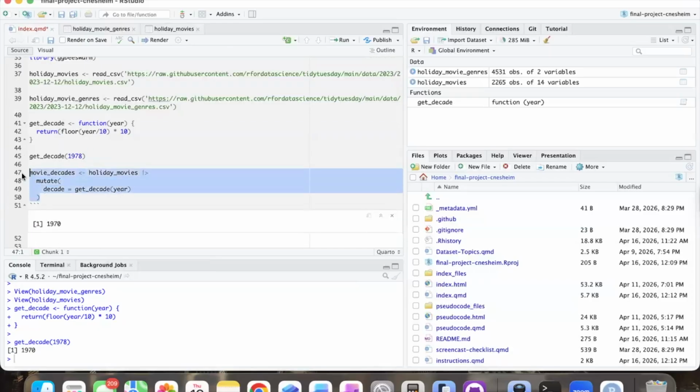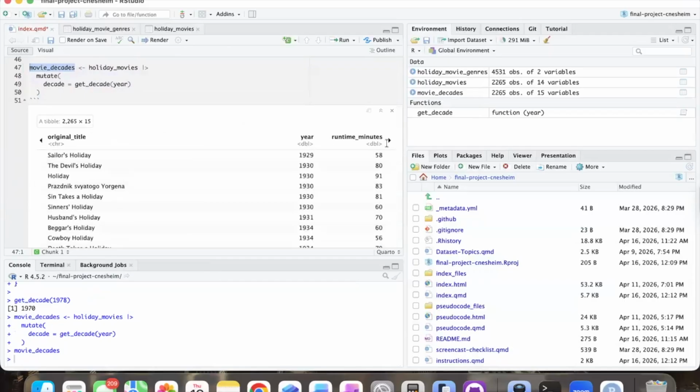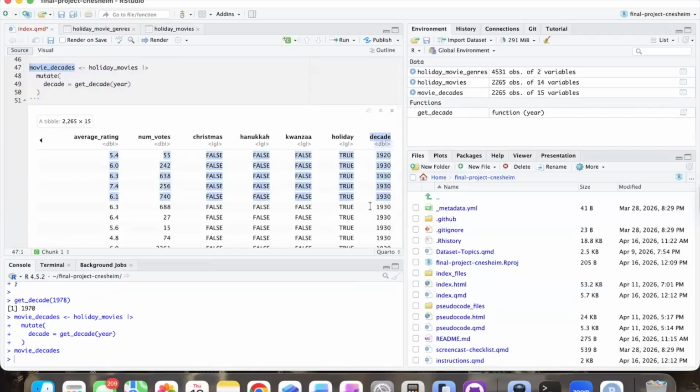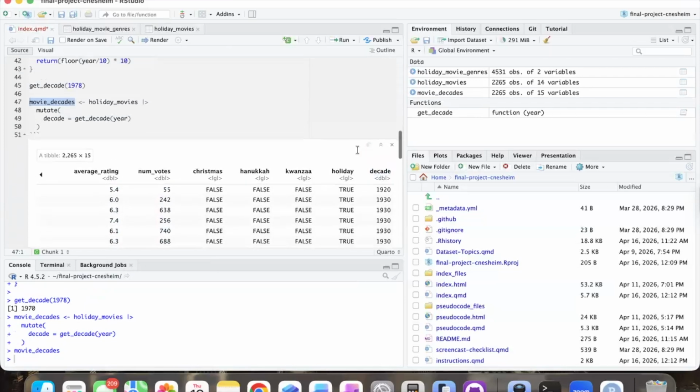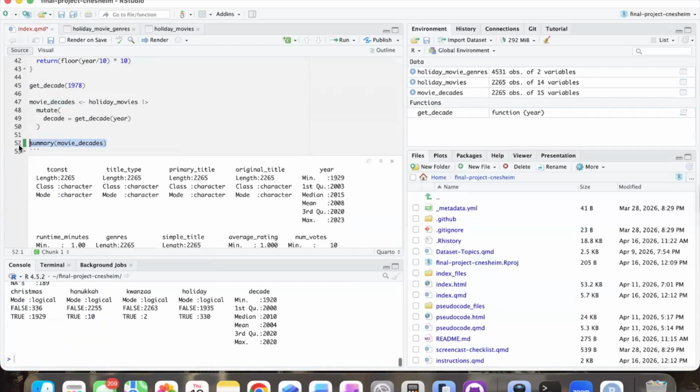Then we'll run this. When we output it, we see we get a decade at the end here. So we can see 1920, 1930. As you can see, it goes pretty far back. So now let's get a summary of our data, just for a little bit of data exploration.